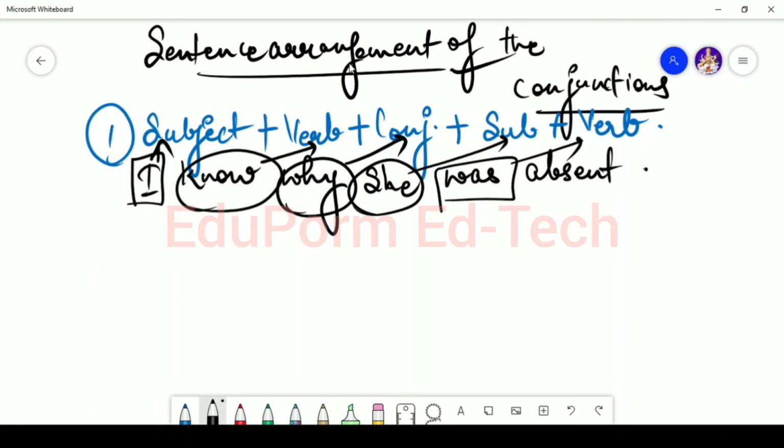So the sentence has been ordered in this way. You cannot say that I know why was she absent. That would be the incorrect form.